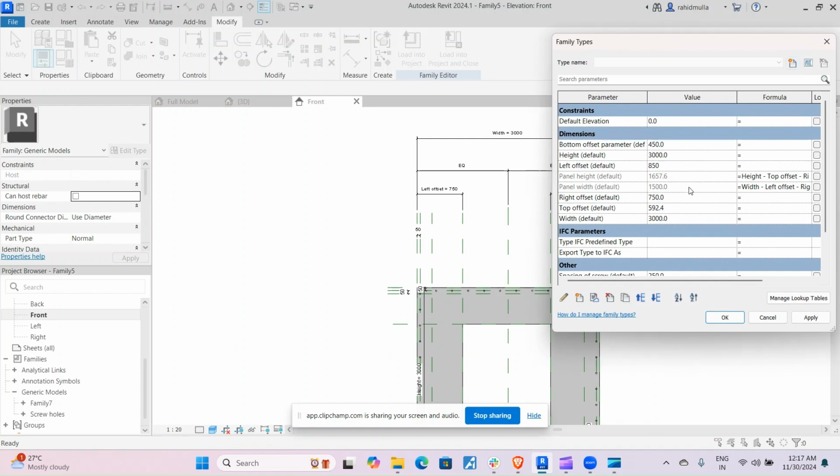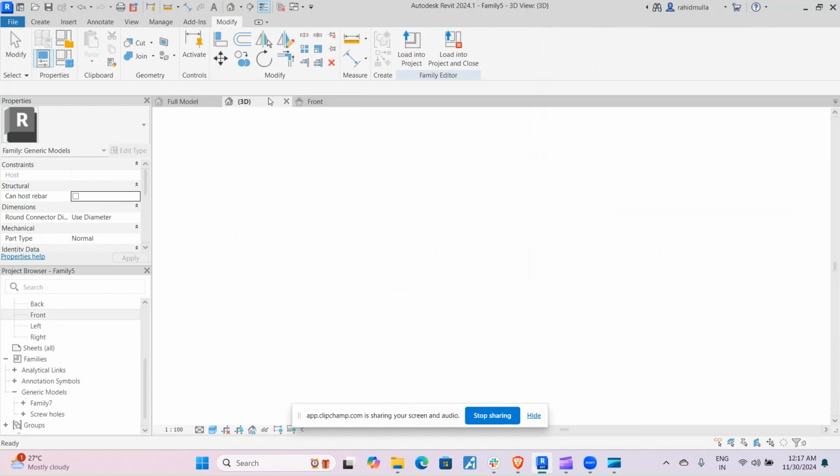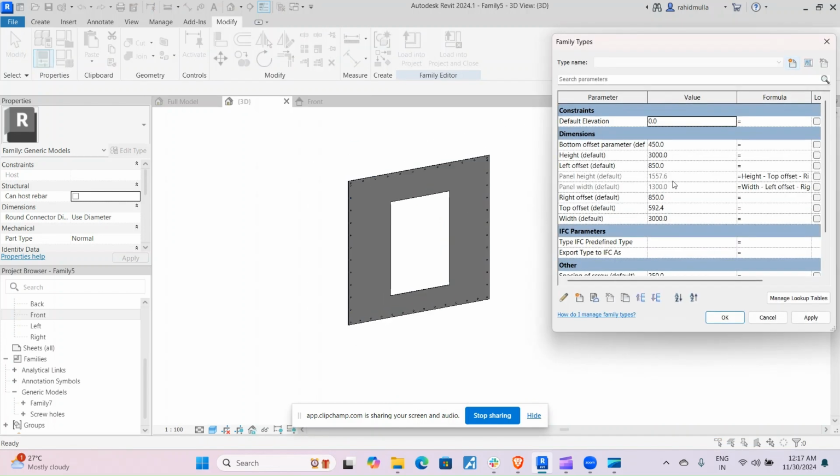So 850 I will give, and this also I will give as 850. Okay, it's fine now. Let's flex this again. We'll give this as 950 and then this as 900. Okay, it's fine. And we'll just see whether the top offset as well as bottom offset respond to it. So the top offset is like 1000. I'll give this as 800.